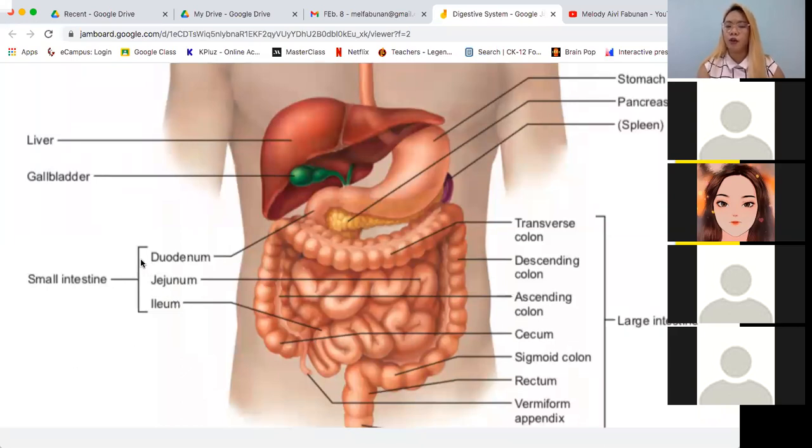Pagdating sa duodenum, the small intestine, or specifically the duodenum, will continue the chemical digestion of the food that you're eating. So hindi pa tapos yung digestion sa stomach. The digestion will continue in the duodenum. But this time, iba na yung dadagdag na acids sa kanya. Hindi na gastric acids in the form of hydrochloric acid and pepsin. This time, ang idadagdag na sa duodenum is bile.